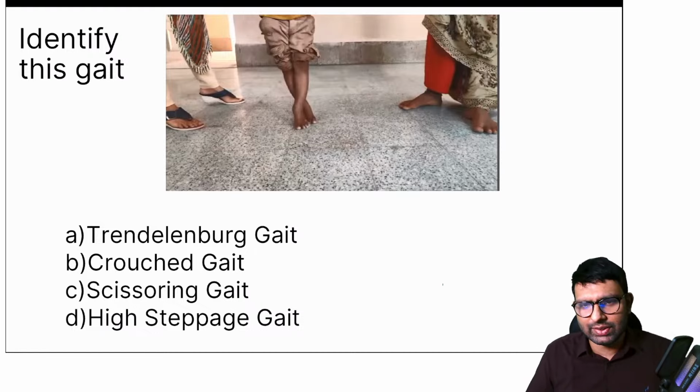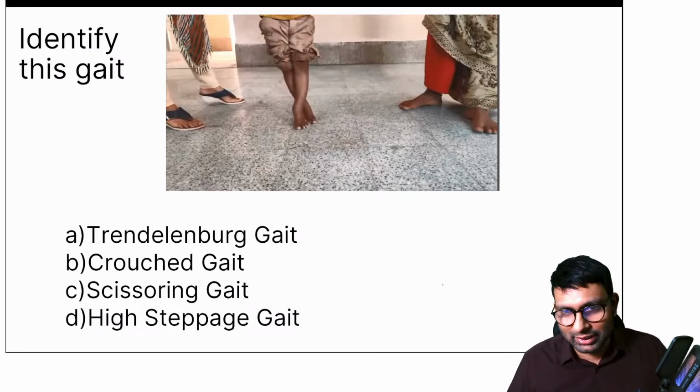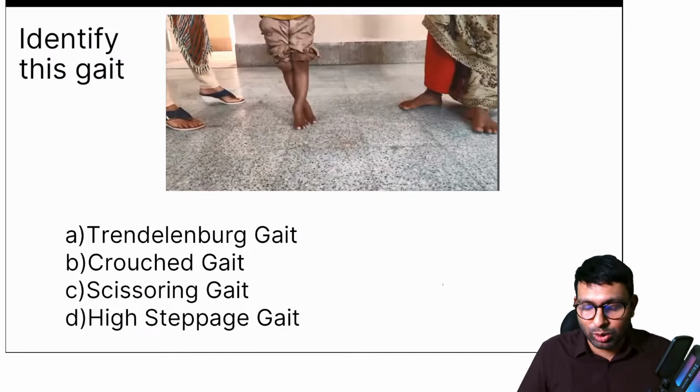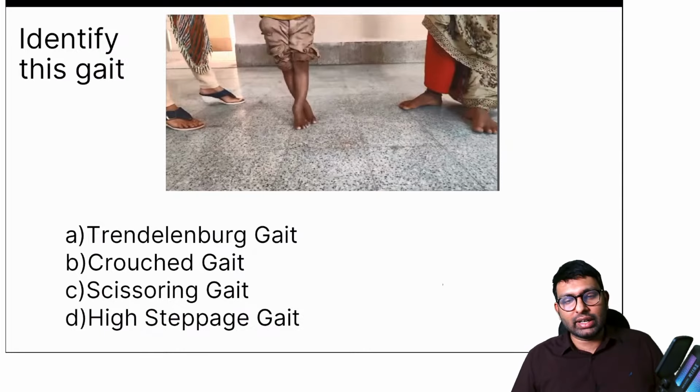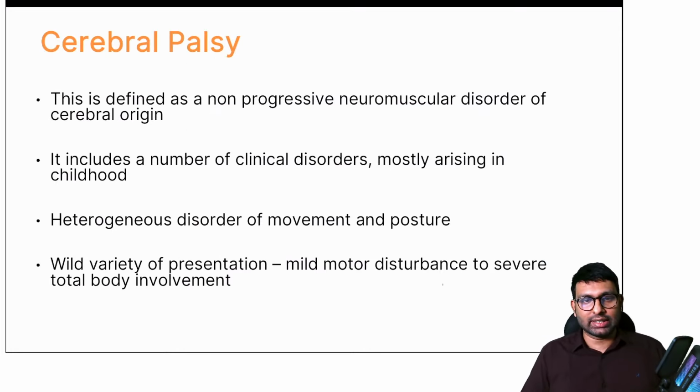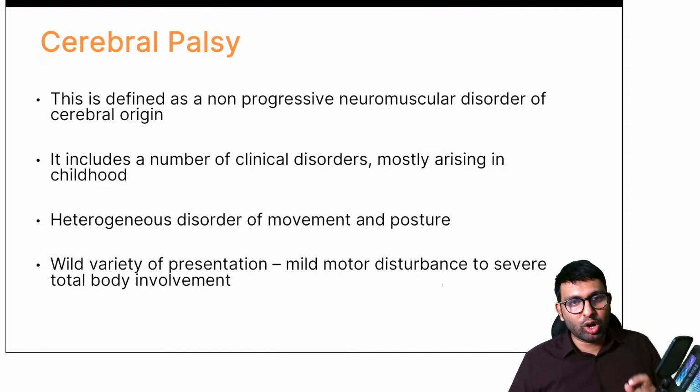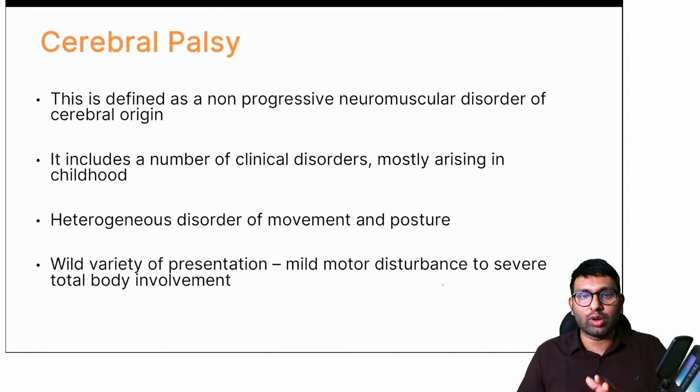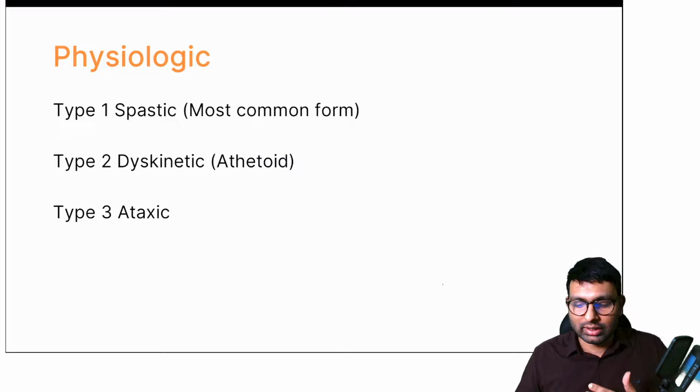Where is it commonly seen? Which disease? Cerebral palsy, because it's the topic that we're discussing. Cerebral palsy is where you see scissoring gait. We also see crouched gait here. So why do we see different kinds of gait in cerebral palsy? So please understand what the disorder is. It is a non-progressive neuromuscular disorder of cerebral origin. Here the disease can be different types. It can be spastic, athetoid, or ataxic type.